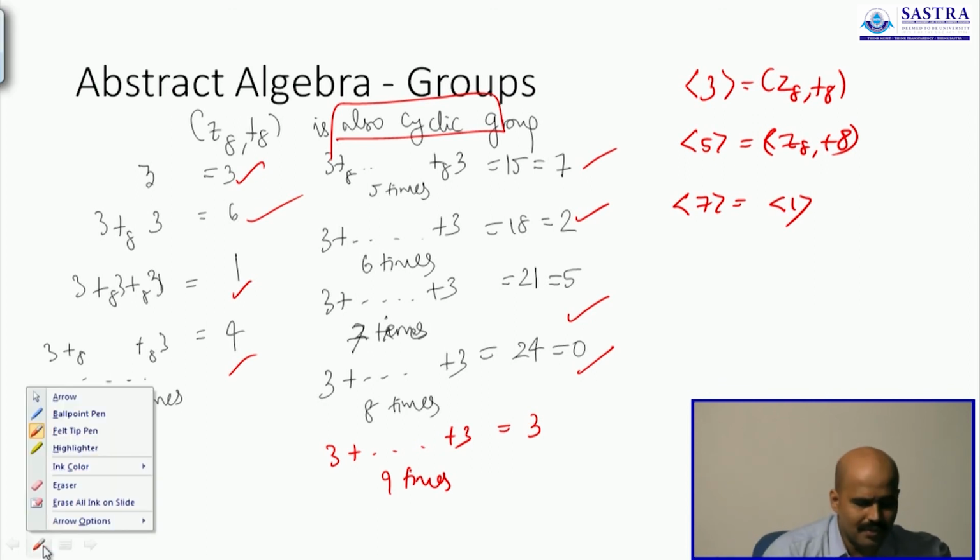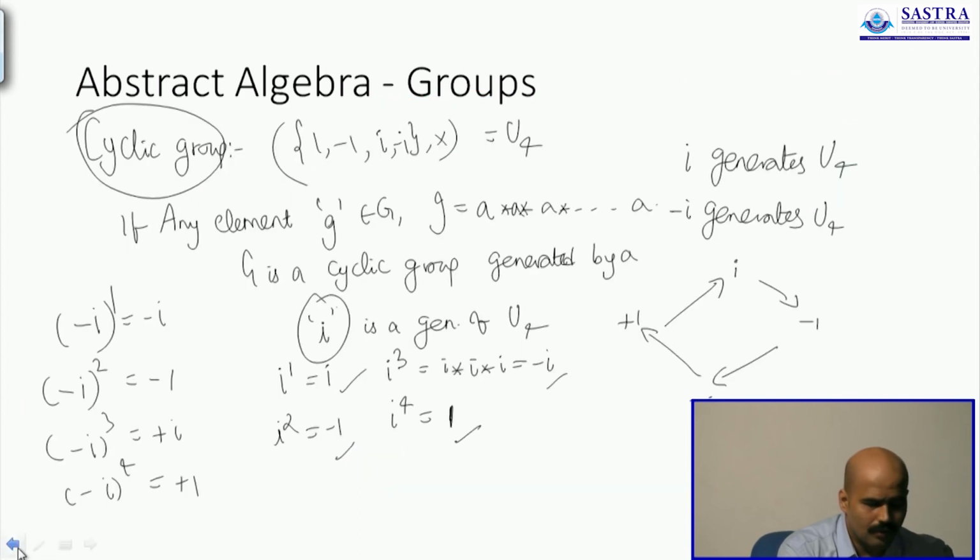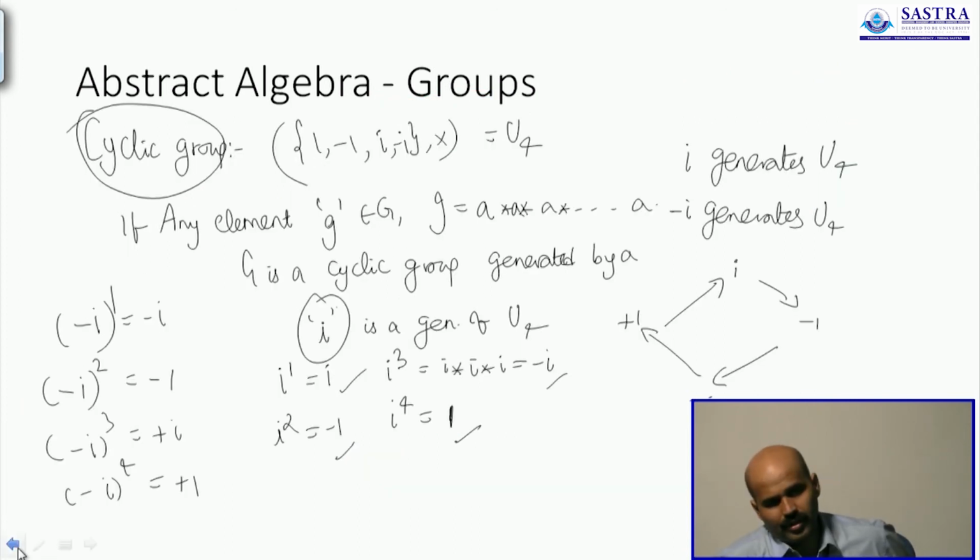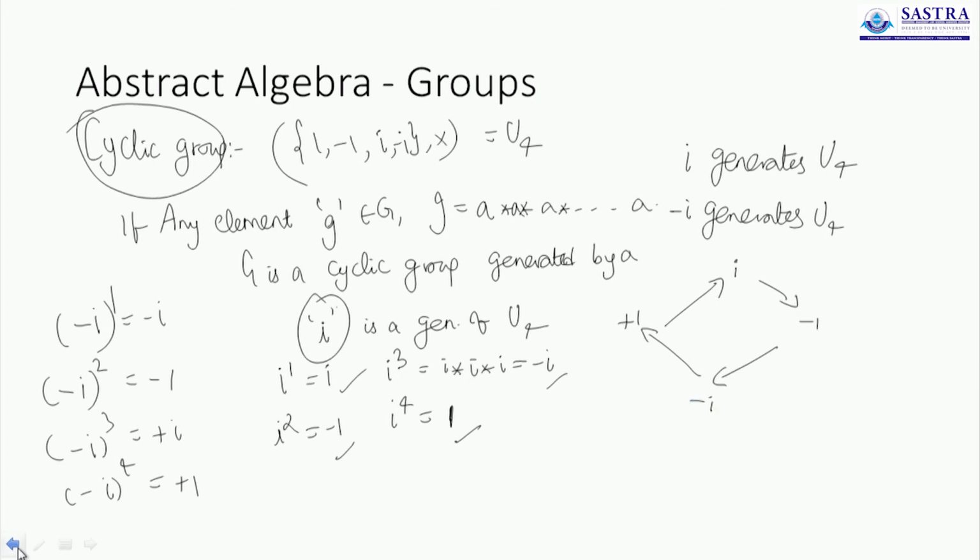We saw in the previous slide that minus i is also a generator. So i was a generator, minus i is also a generator. You can have more than one generator for a cyclic group. You can have, but it's not necessary. It's enough if there is one number doing all this work. That's enough to call it a cyclic group.